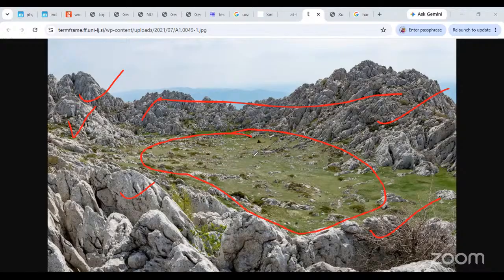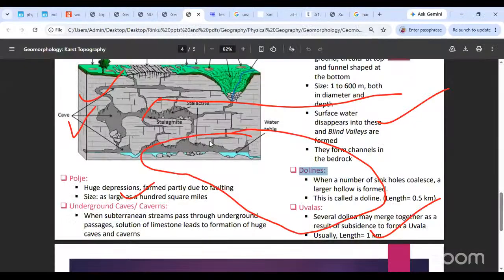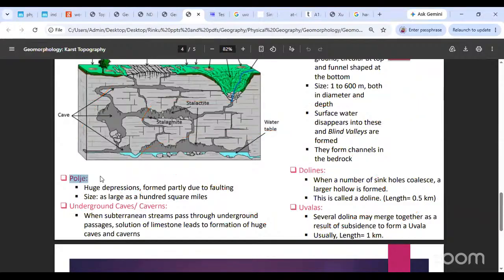And then multiple uvalas, when they coincide and come together, sometimes because of depression or faulting or something like that, they form huge valley-like structures called polje. Where is that? Okay, here. They form a big structure named polje that can be hundreds of square miles.